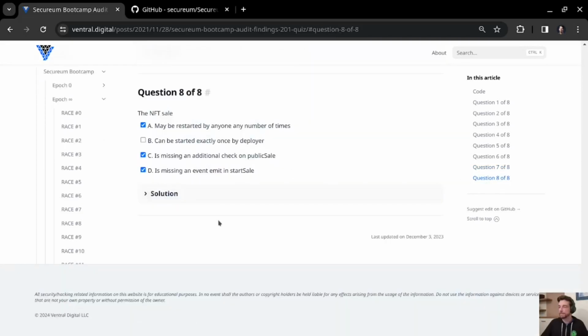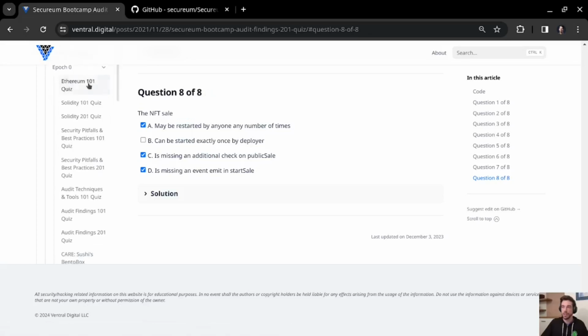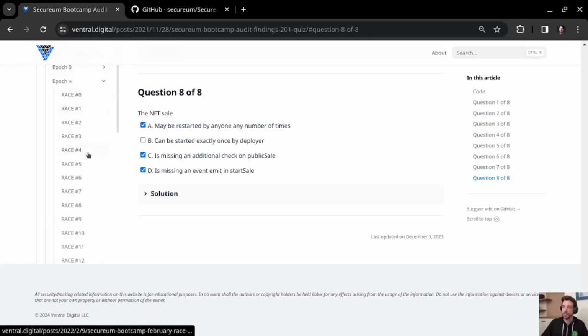and therefore D is also correct. And that finishes up race number 3, which was, by the way, the last race that was copied from Epoch 0. So all the races from 0 to 3 have been retroactively declared to be races, and originally they were quizzes from Epoch 0. So in Epoch 0, I think we had 7 blog posts and 7 quizzes, so 1 quiz for each blog post. I think we had like 1 week or 2 weeks time to study the blog post and then to participate in the quiz. And 4 of these quizzes have been selected to become races.